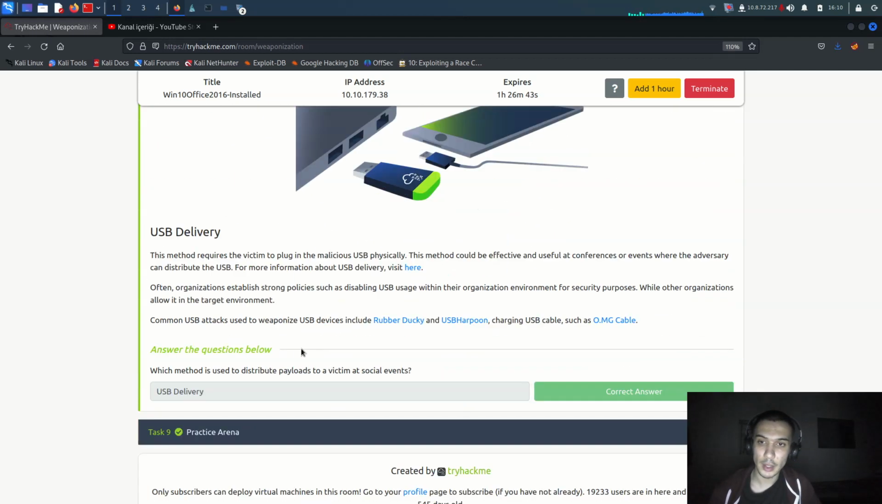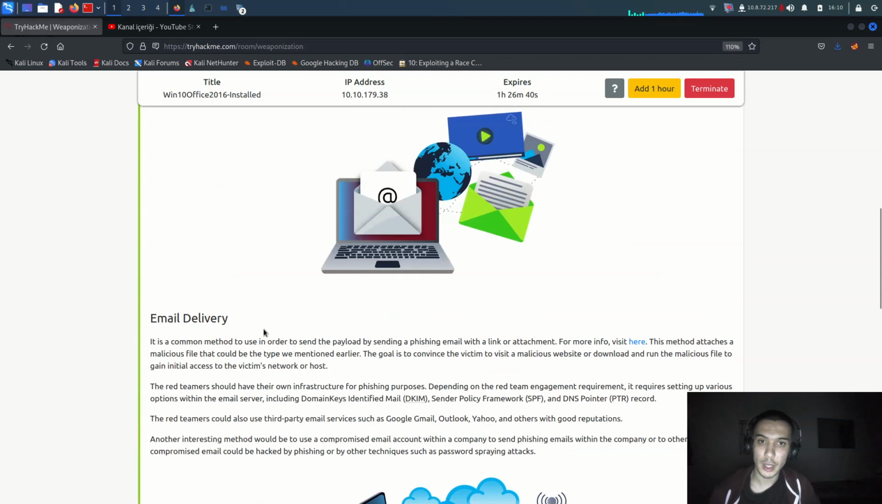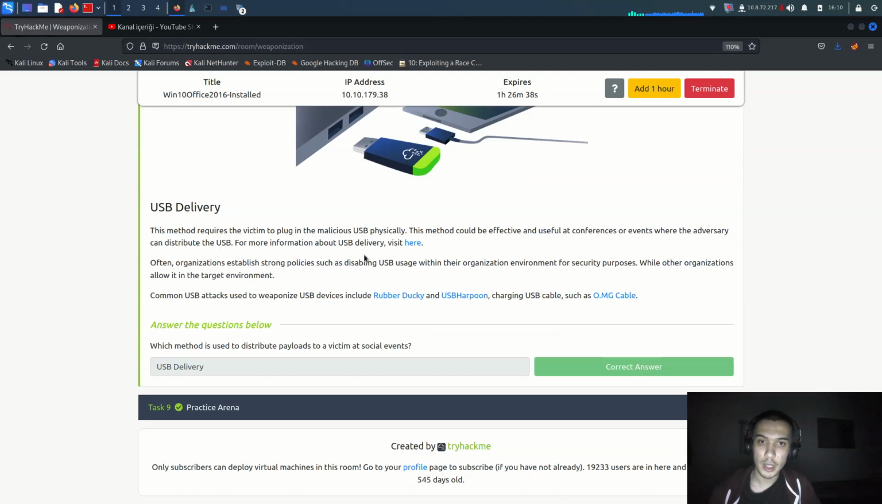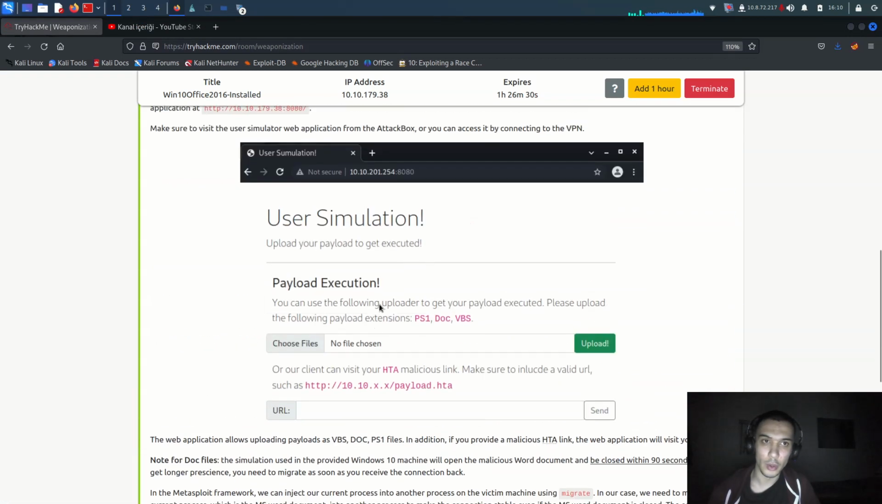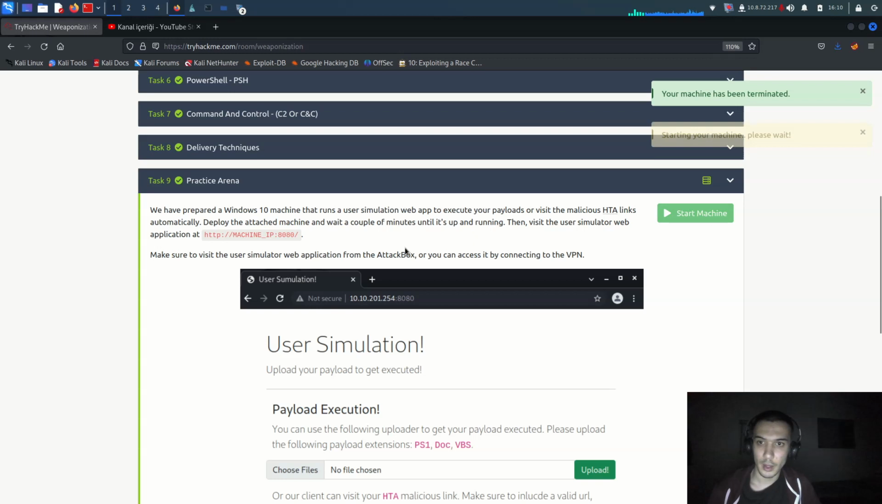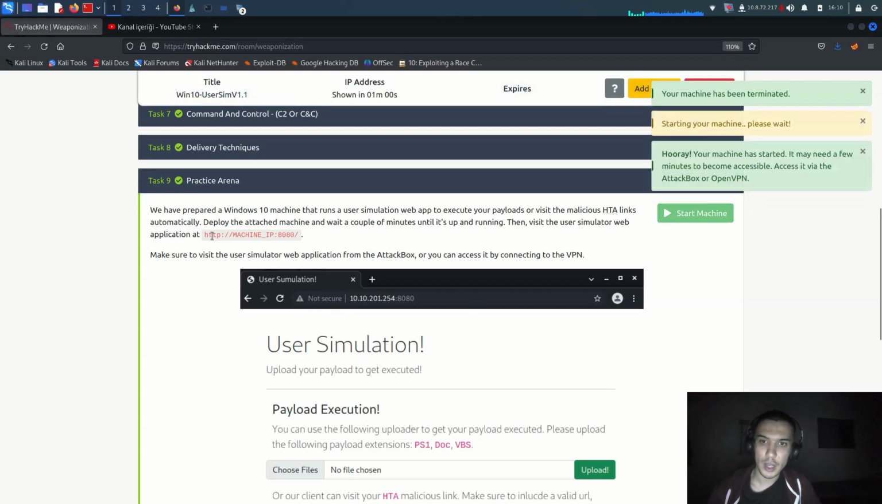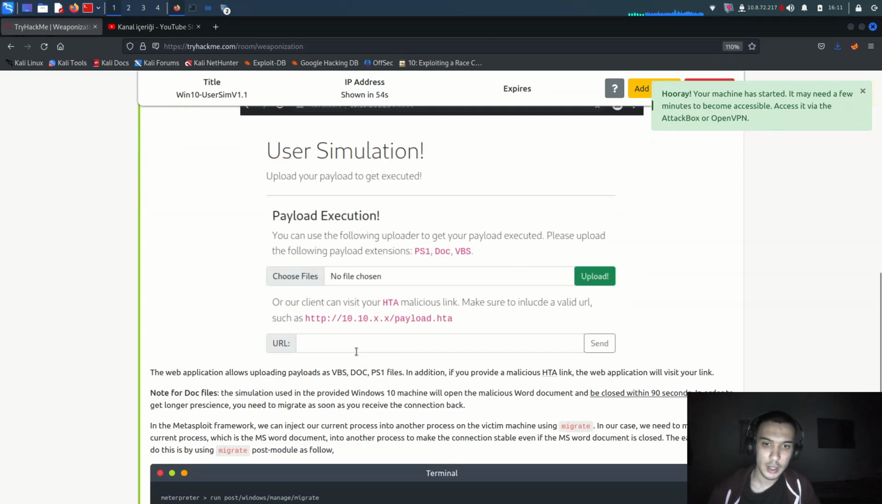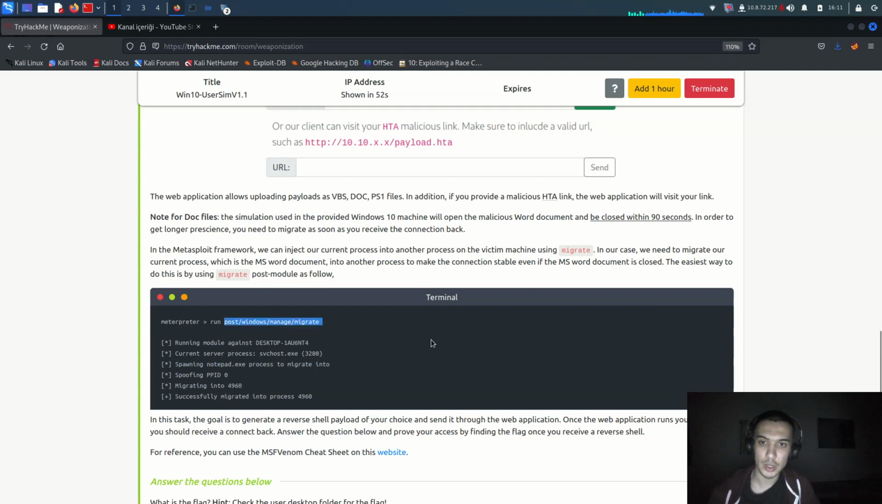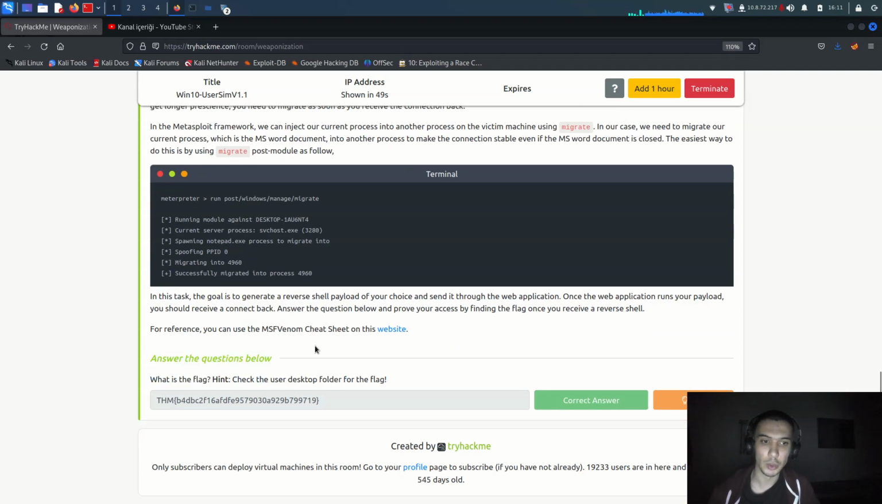So there are delivery techniques: web delivery, email, and USB. You can use them, for example, like there, how can it be our Meterpreter attacks. So I think it's time to run the practice arena. It's giving us some IP address, and we have to choose a file here and then upload it on this machine and just run it. It will give us some flag. Alright, let me wait for it.